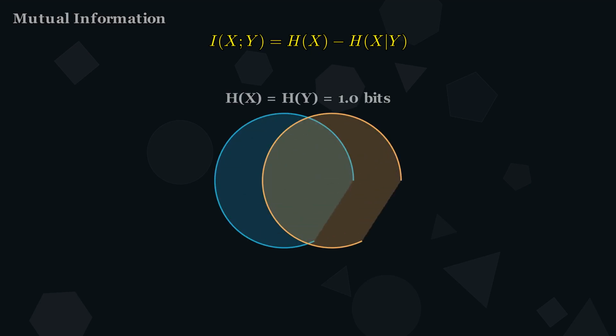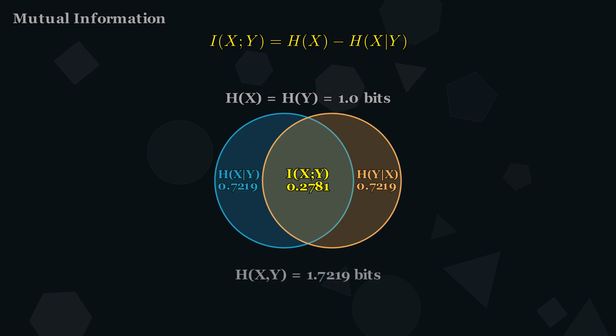Mutual information answers the ultimate question. How much does knowing this tell you about that? I(X;Y) = H(X) - H(X|Y). Picture two circles. The left is everything uncertain about X, the right, everything uncertain about Y. The overlap is mutual information, 0.2781 bits. That is how much X and Y share.